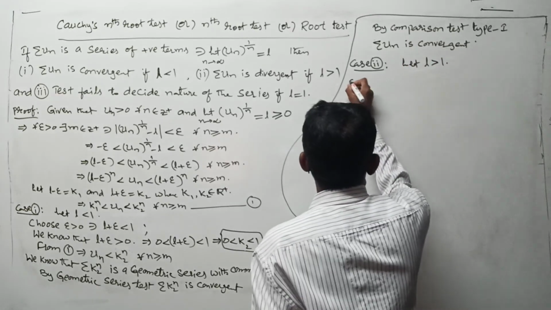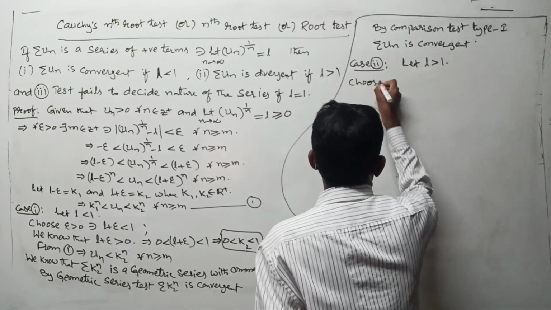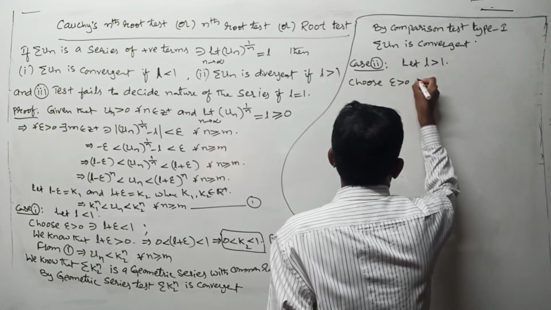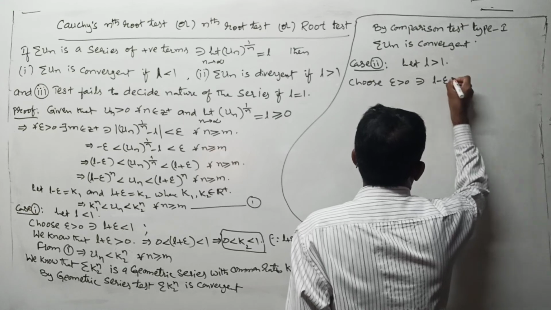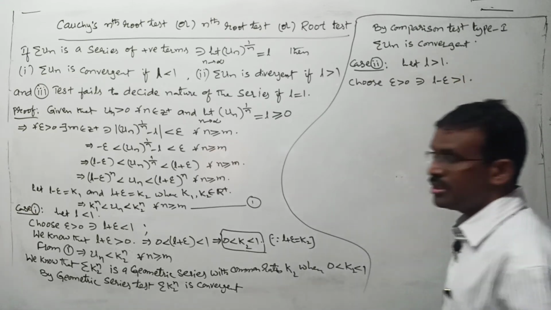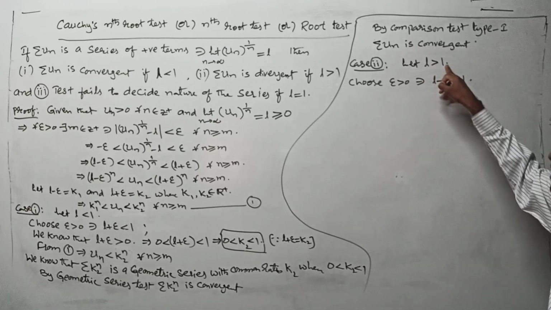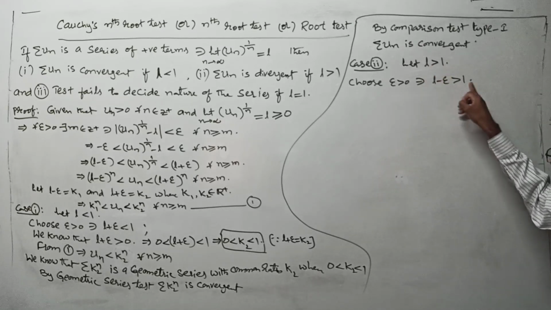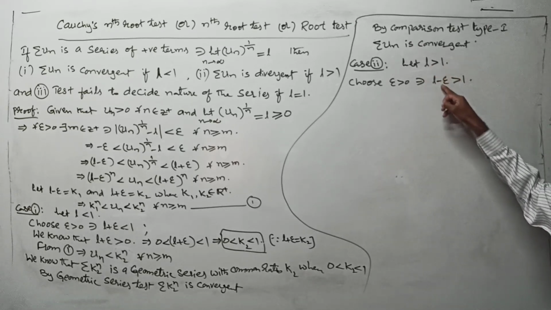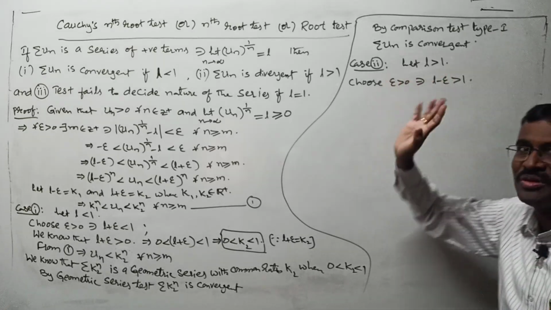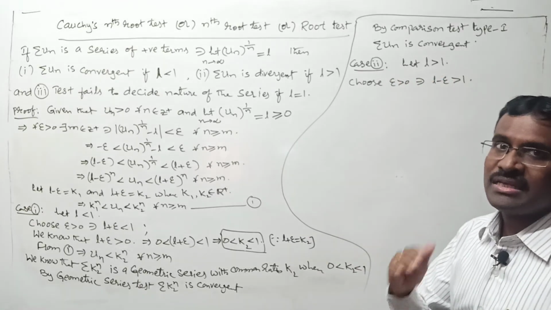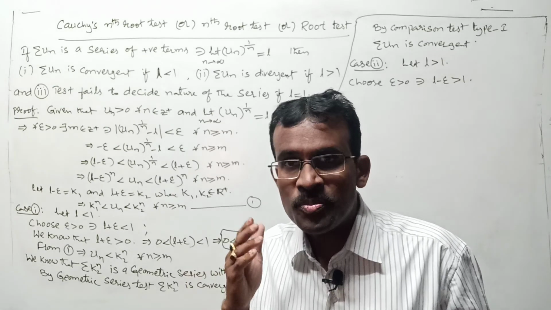But here again choose epsilon greater than 0 in such a way that L minus epsilon is greater than 1. Do you understand the meaning of this? Whenever L is greater than 1, if L minus epsilon is also greater than 1, the meaning of that is epsilon should be a least positive real number. Here the basic nature of epsilon is a least positive real number.